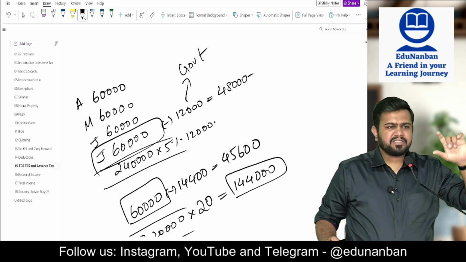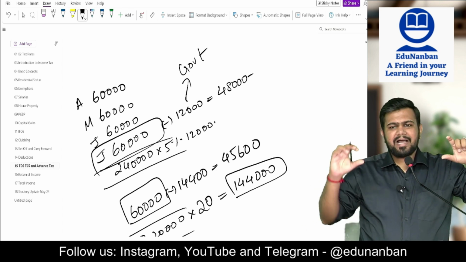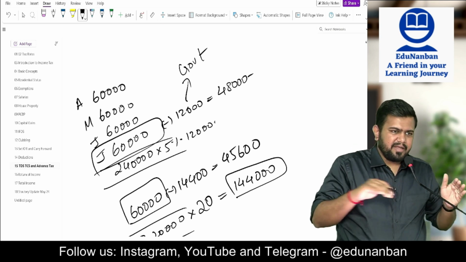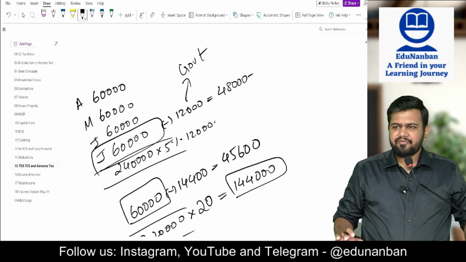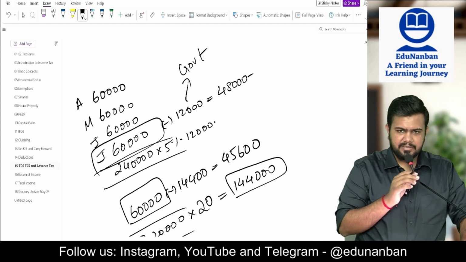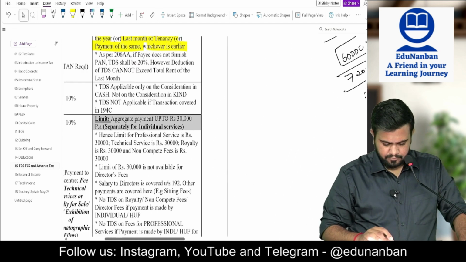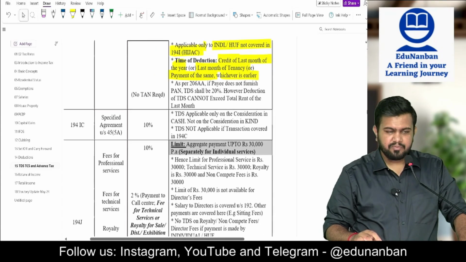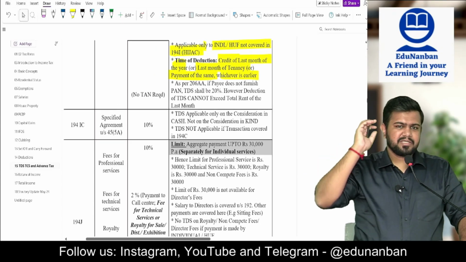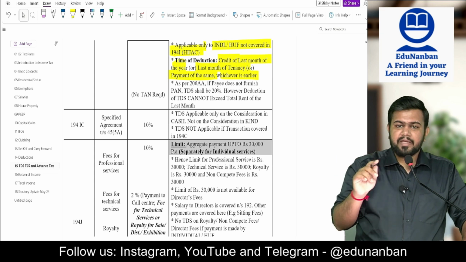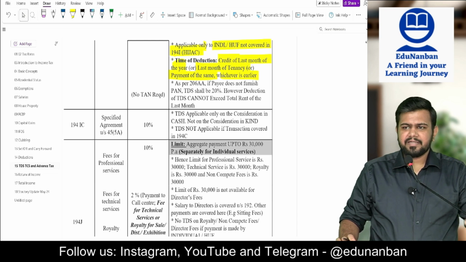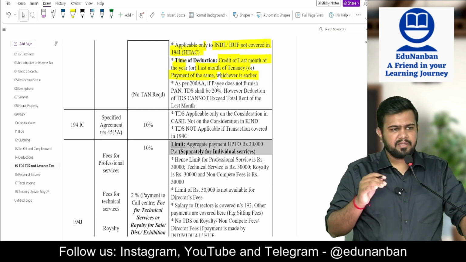So the last month of tenancy or the last month of the year, whichever is earlier, you have to see. So if in between they left the house, then in the last month of tenancy you have to deduct the TDS. TDS is applicable if the rent is more than 50,000 rupees per month. Sir, 50,000 rupees per month means 6 lakh rupees per annum? No, it is 50,000 per month. So even if it is 1 month, if it is 50,000 per month, it is applicable.